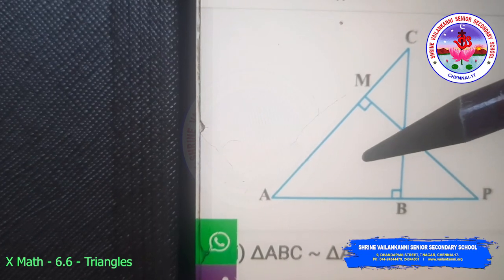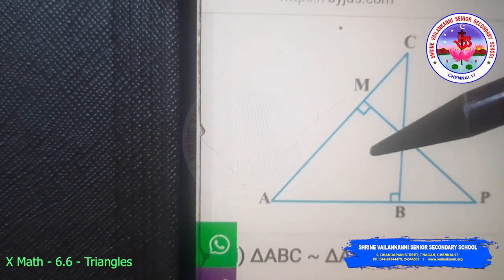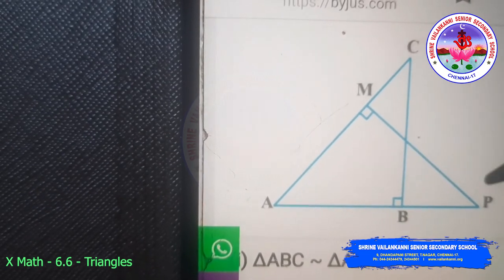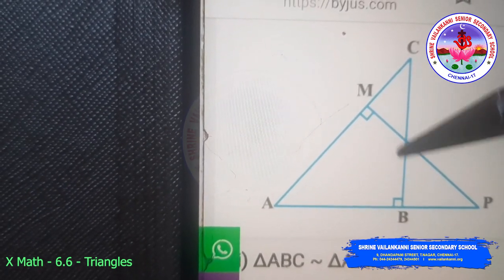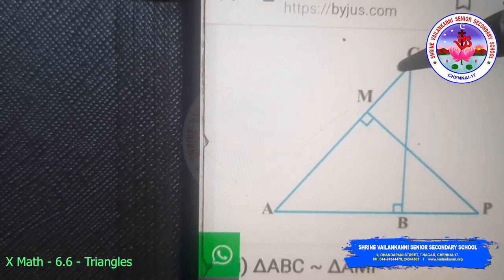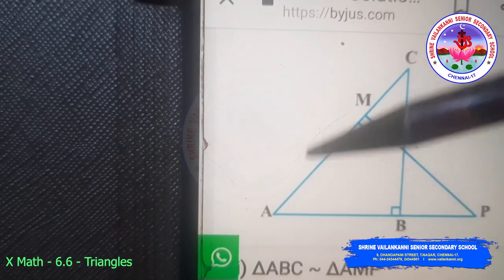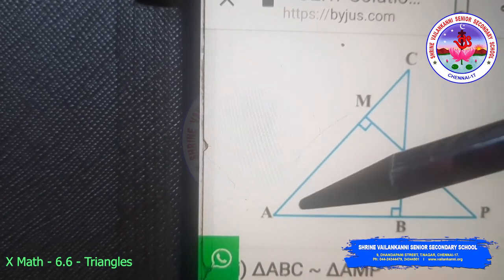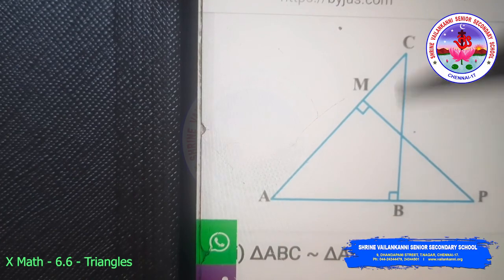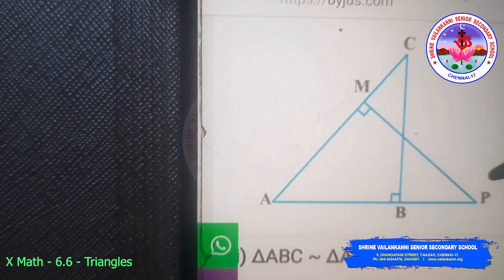Since we proved that these two triangles are similar, their corresponding sides are in proportion. Therefore I get CA by PA, where CA is involved in triangle ABC, is equal to CB, that is BC, by MP. Hence proved.